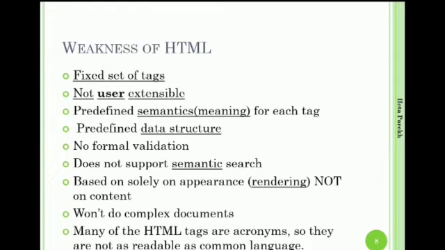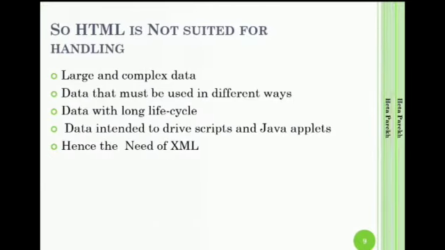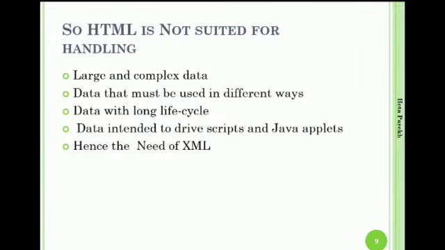And it will not be useful while we work on complex documents. So HTML is not suited for handling large and complex data. Data must be used in different ways. Data for a long life cycle, again HTML won't do. Hence the need of XML arises.